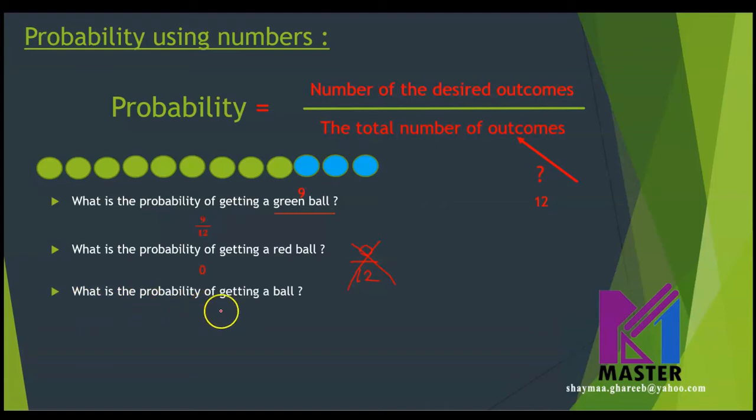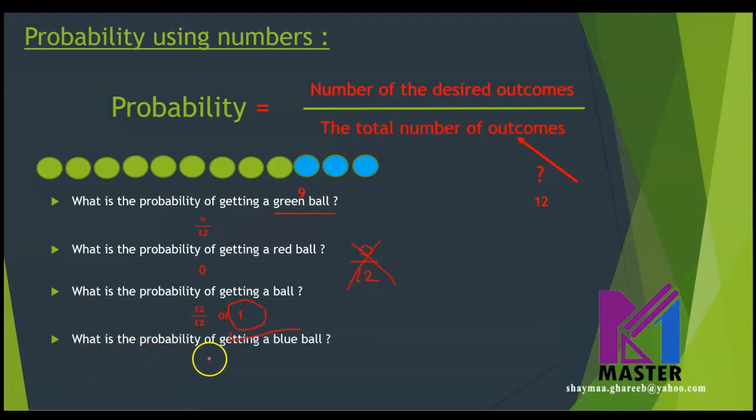Now let's go to the next question. What is the probability of getting a ball? So no color here. How many balls do we have in total? 12 over the total number of outcomes, which is 12. So it will be 12 over 12, or we can write it as 1 because this is a certain action. Do you remember how to write certain actions in numbers? It's preferred to be written as number 1. 12 over 12 is correct, but this is the best answer.